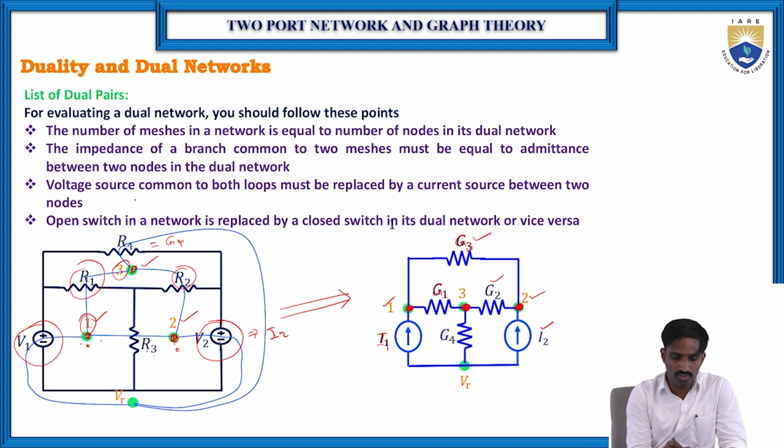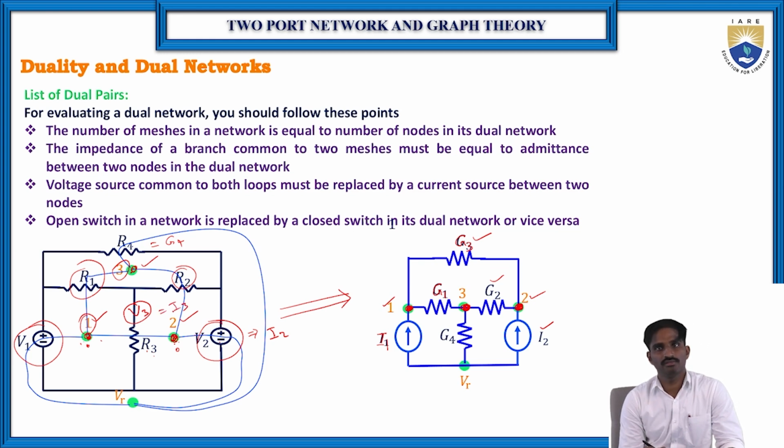The voltage source common to both loops must be replaced by a current source between the two nodes. Suppose there is a voltage source V3 in between loops 1 and 2. Then you must connect a current source I3 in between node 1 and node 2, and I3 is in series with G3.